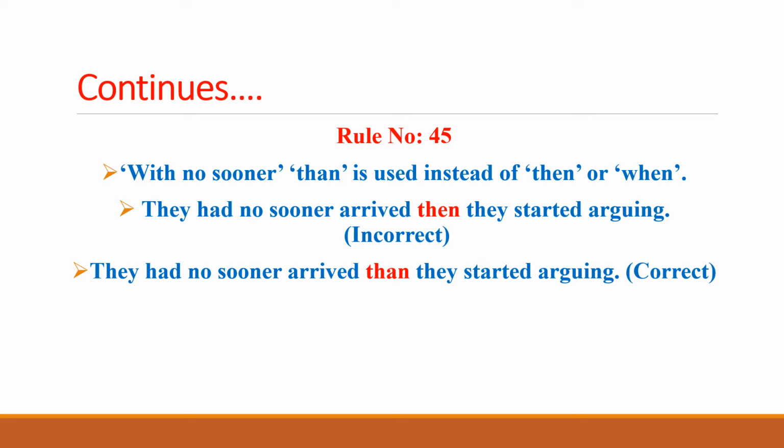So always remember that whenever you come across no sooner, we have to use "than" with this sentence. "They had no sooner arrived than they started arguing" is the correct usage. Otherwise, using "then" is the incorrect expression in this context.